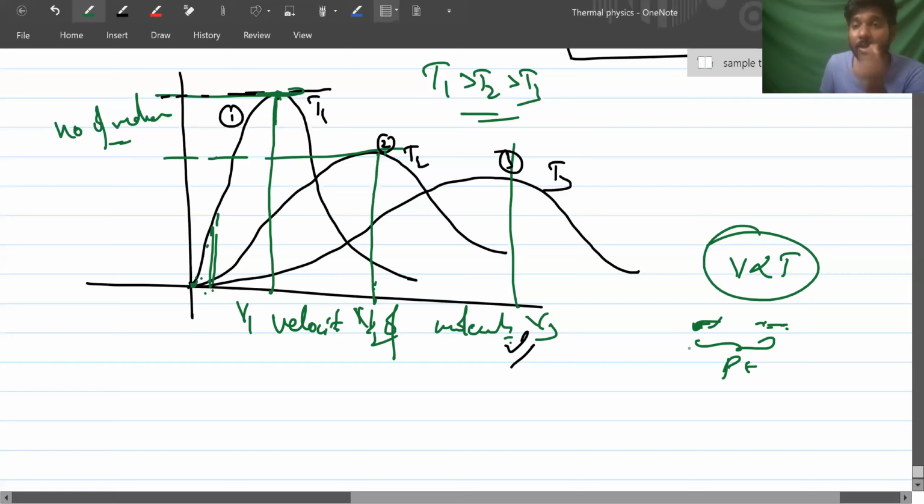The more the temperature, the more the kinetic energy, because the entire energy is converted into kinetic energy of the molecules. So high kinetic energy means high temperature. One point to understand carefully: if you increase the temperature, the molecules shift towards the right, so velocity is increased.